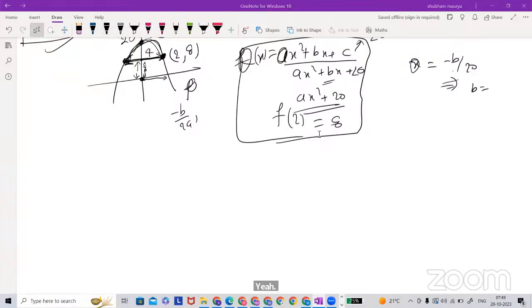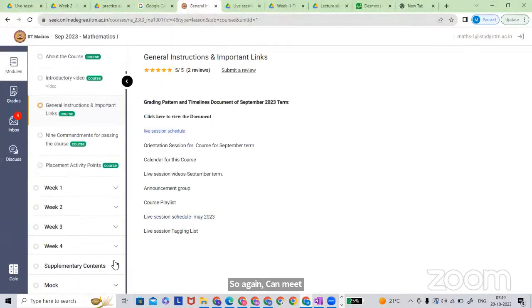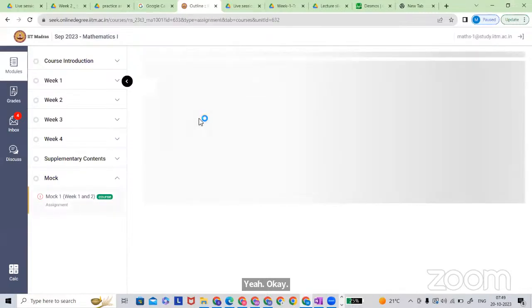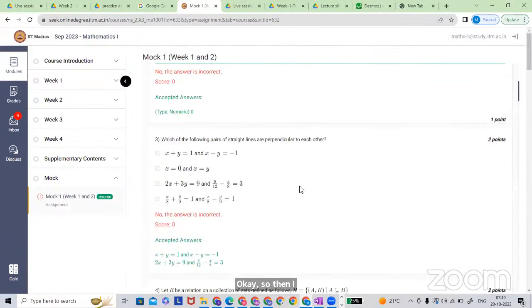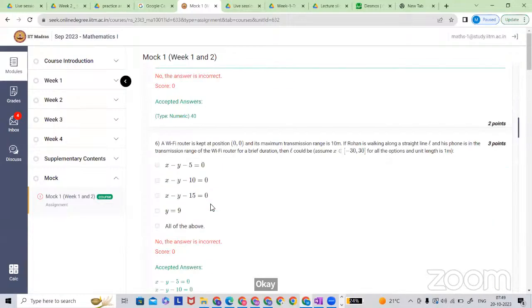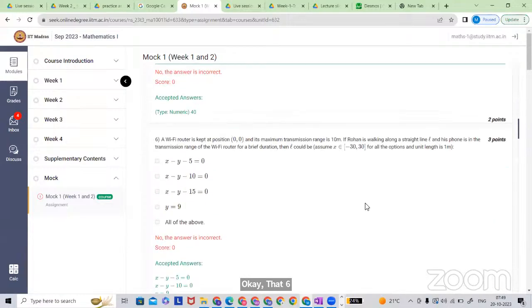Sir, I have a doubt in mock test question number 4. Can we skip the mock? That would be good. Because mock solutions you will get easily. I would suggest the same. Just now we were discussing: if you have a doubt in question number 4, we discussed it in the start. And question 6 we just discussed. This one also we have discussed. So please watch this, both.